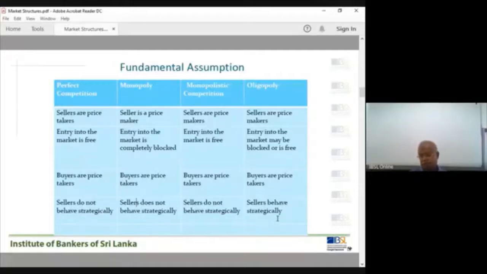Okay, this is our product. The interest rate structure is this. The maturity structure is this. You are senior citizens, and we give these benefits compared to other account holders. Like that, they announce this. That is called strategic behavior. Your decisions are conditioned by what other firms are doing.